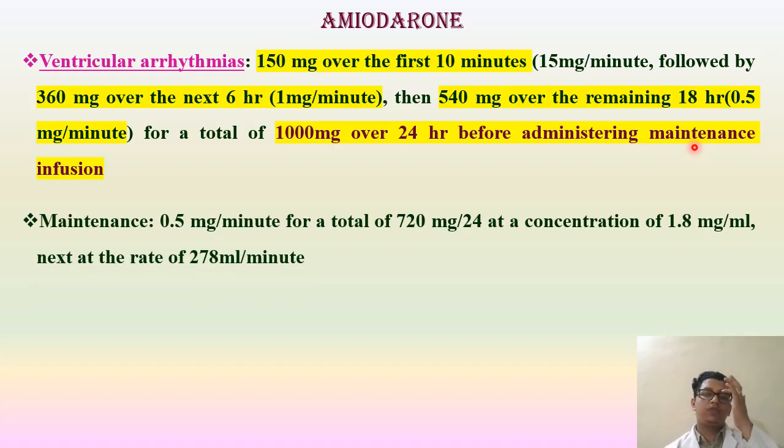Maintenance infusion is 0.5 milligram per minute, for a total of 720 milligram per 24 hours, at a concentration of 1.8 milligram per ml, that is at the rate of 0.278 ml per minute. This is the pattern of usage of amiodarone in ventricular arrhythmia.